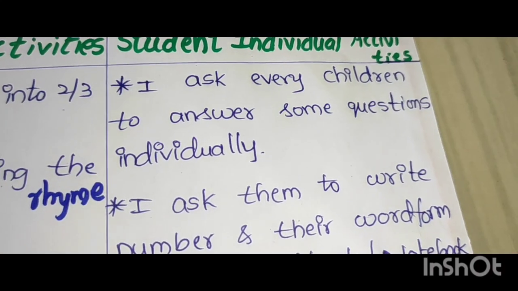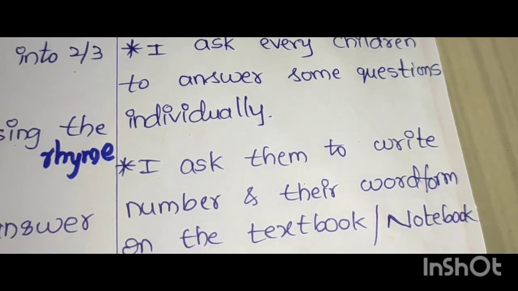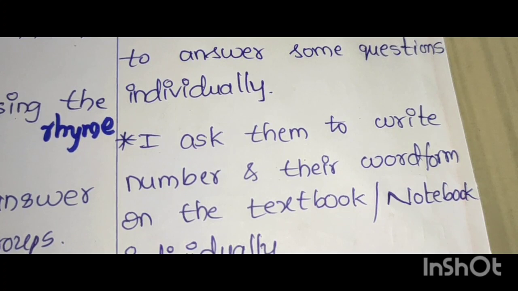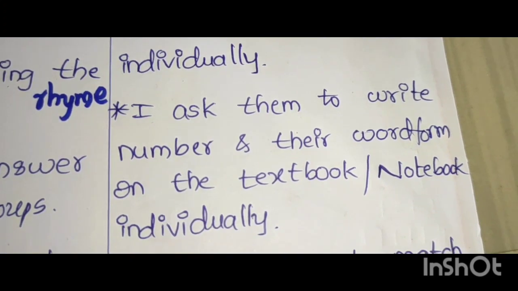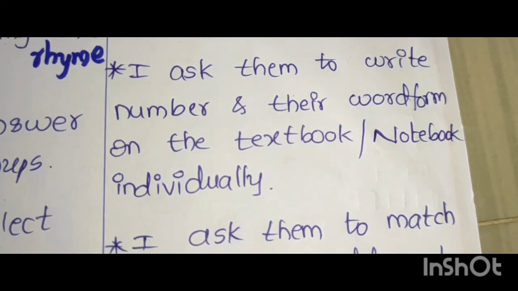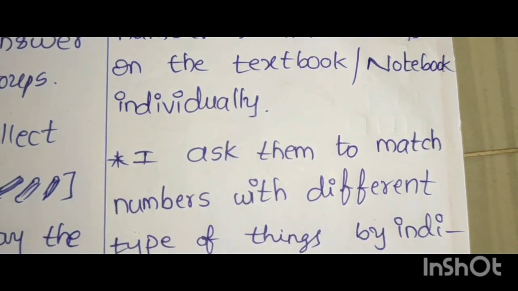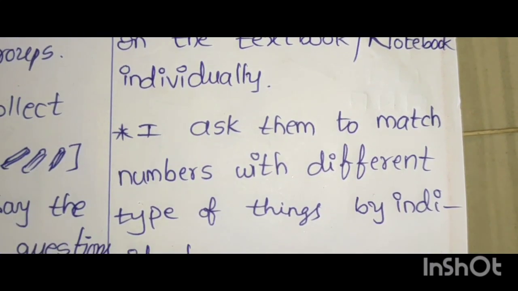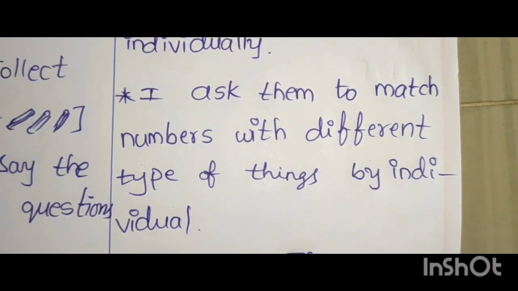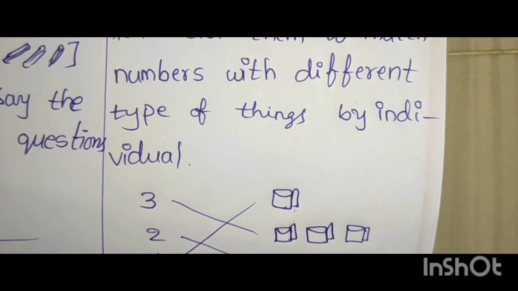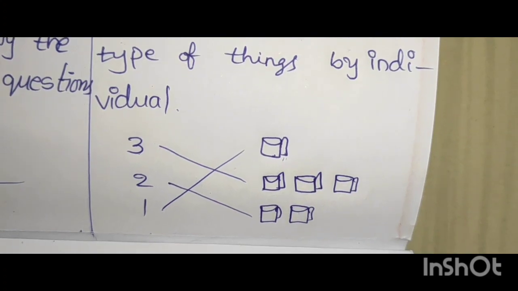Student individual activities. I ask every child to answer some questions individually. I ask them to write numbers and their word forms in the textbook or notebook individually. I ask them to match numbers with different types of things individually. That is 3, 2, 1, 1, 3, 2 cups.